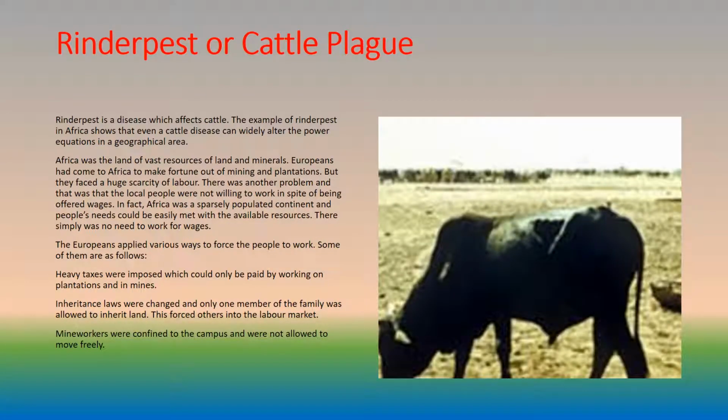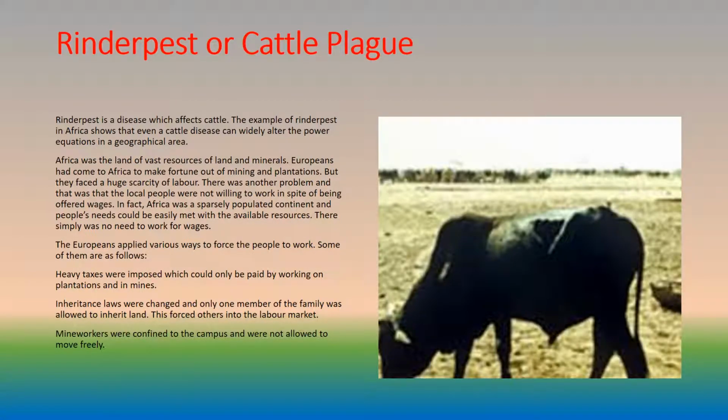Rinderpest or cattle plague. Rinderpest is a disease which affects cattle. The example of rinderpest in Africa shows that even a cattle disease can widely alter the power equations in a geographical area. Africa was the land of vast resources of land and minerals. Europeans had come to Africa to make fortune out of mining and plantations. But they faced a huge scarcity of labor.